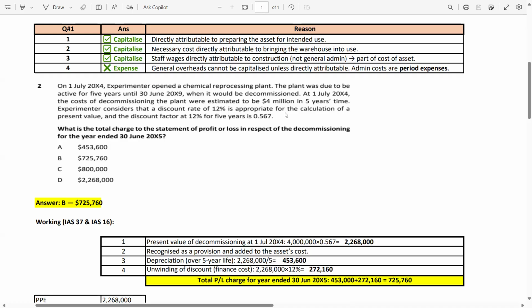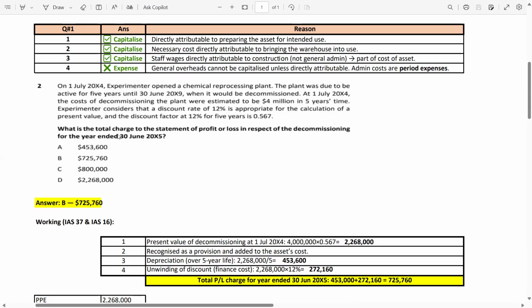Also, the examiner considers that a discount rate of 12% is appropriate for the calculation of a present value, and the discount factor at 12% for 5 years is 0.567. So in this case, the examiner also gives you the discount factor, so it's easy for you. You just have to multiply 4 million with 0.567. You will get the present value at 1st July 2004.